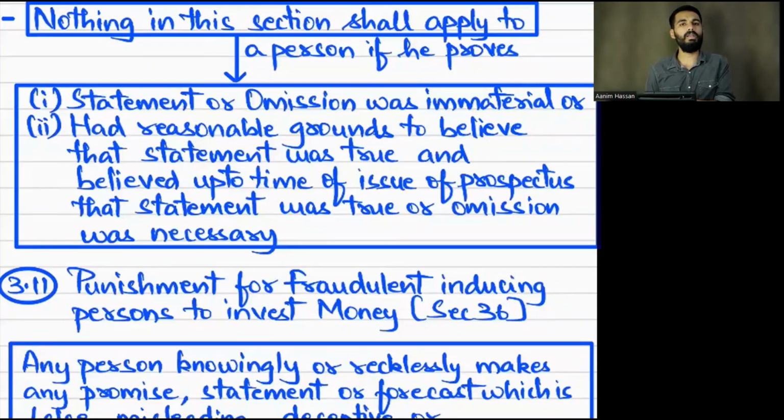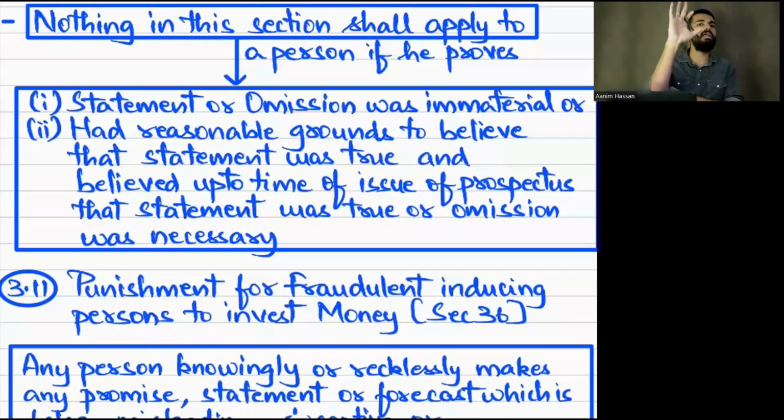So when will he not be liable under section 447? If the omission or inclusion in the matter or statement he has given is untrue or misleading, but it is immaterial, then he will not be liable. Or the person who authorized it believed up to the issue of prospectus that it is true. Third one, what is the situation? Inclusion or omission is necessary.